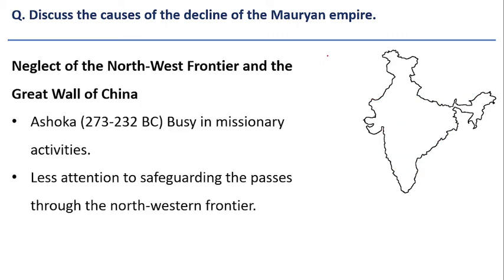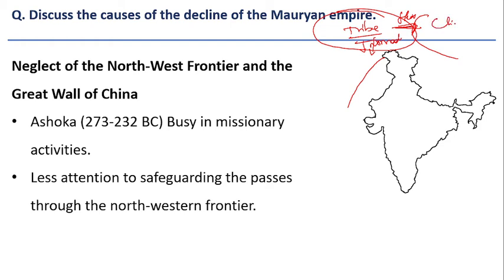And finally, the neglect of the northwest frontier and the Great Wall of China. Here in Central Asia, there were tribes. These people were nomads, in continuous flux. They used to move towards the eastern side and southern side.